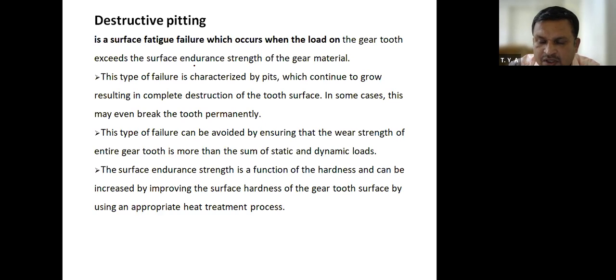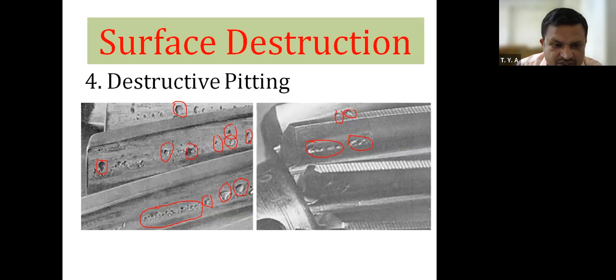Dynamic load means what? Whenever two gears are in contact with each other and they are in motion, at the point of contact this load is acting, and since the gears are in motion, that type of load is known as dynamic load. Therefore, to avoid destructive pitting, we can increase the surface hardness of the gears.